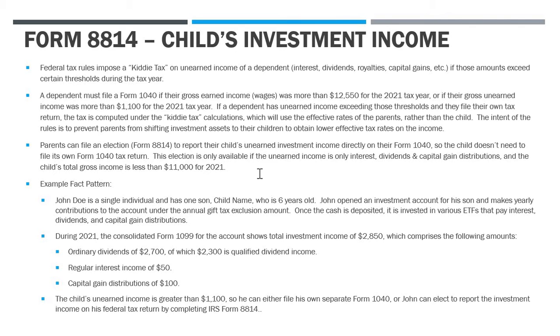Okay, you're going to have to file a separate 1040 for that child. So again, this Form 8814 can only be used if the income that's being paid to the child is only interest, dividends, and capital gain distributions.